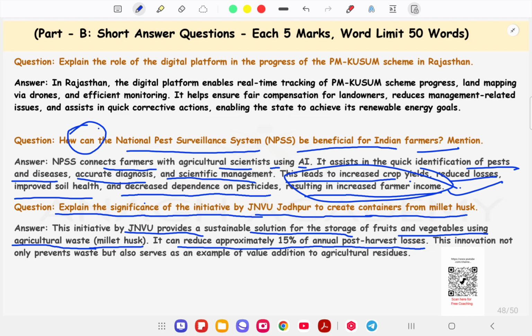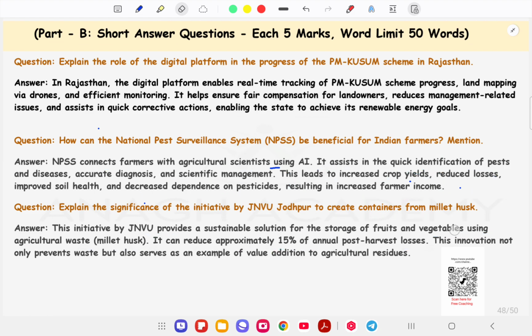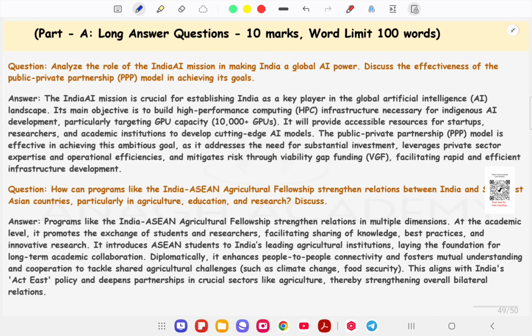Okay, post harvest losses. This innovation not only prevents waste but also serves as an example of value addition to agricultural residue. Okay, this one is the exact outcome of the particular project that is being researched and developed by the JNV Jodhpur. Okay, now the questions of 10 marks and 100 words.